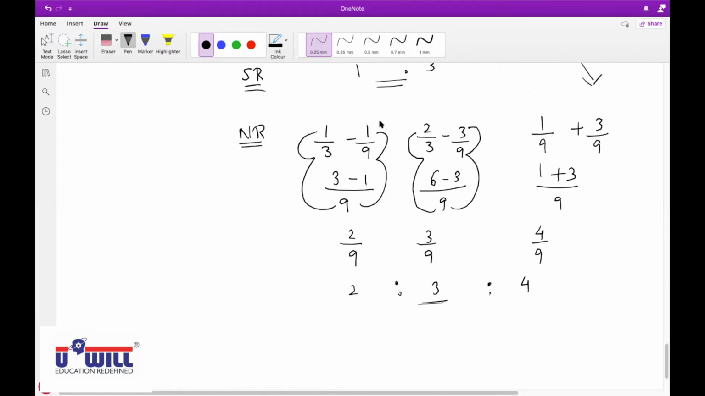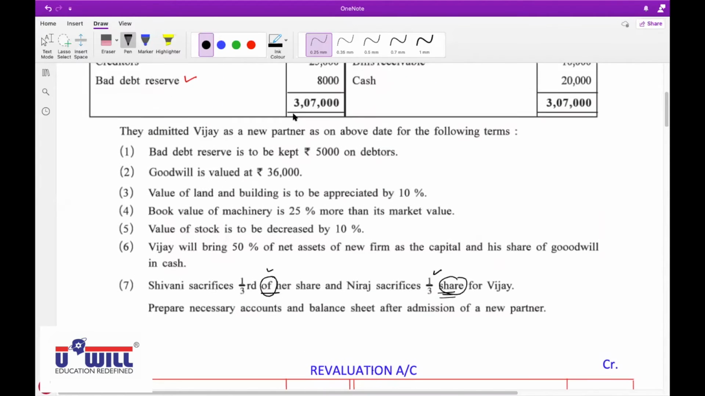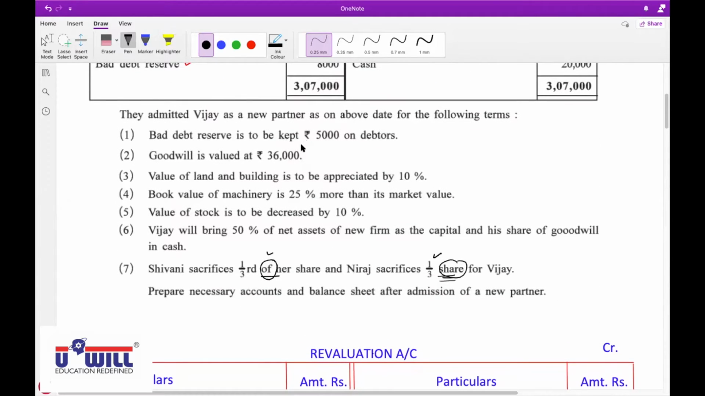Now, Disha More, unmute yourself. Yes, sir. Now, goodwill is valued at 36,000. So what will we do? Sir, can you repeat? I didn't hear it. Goodwill is valued at 36,000. So what will we do now? Yes, sir. Wait a minute.